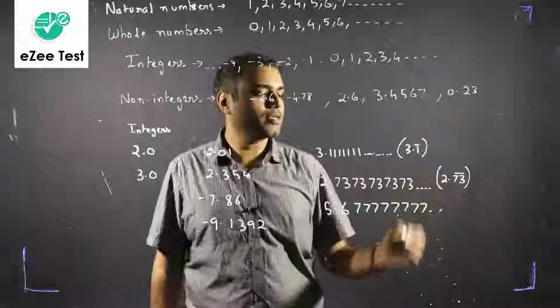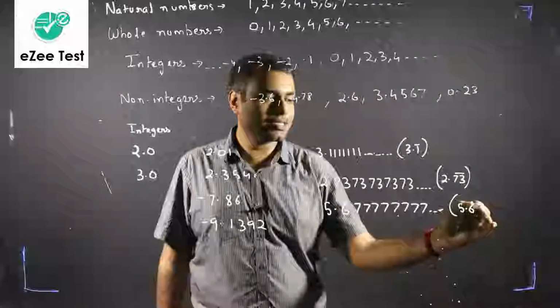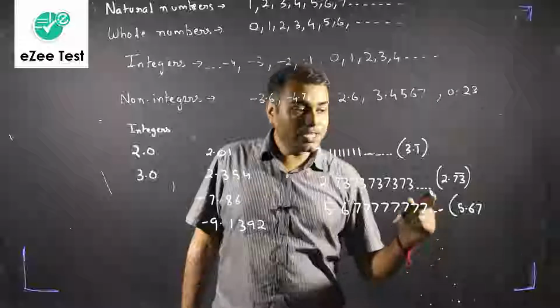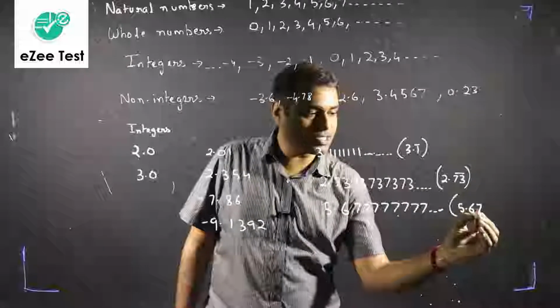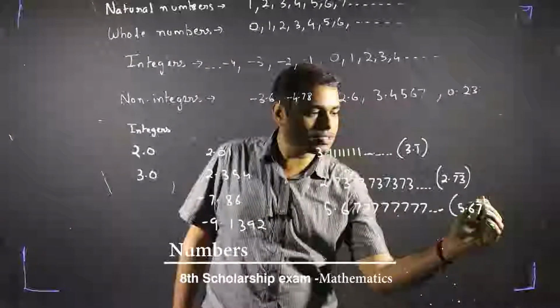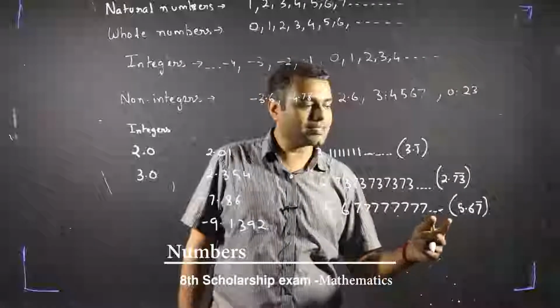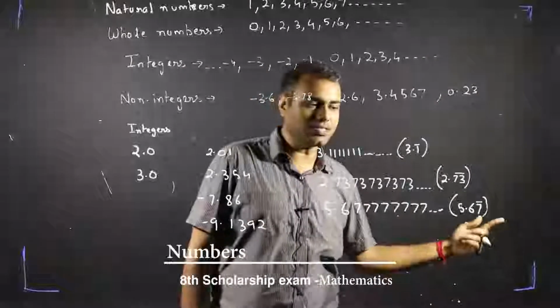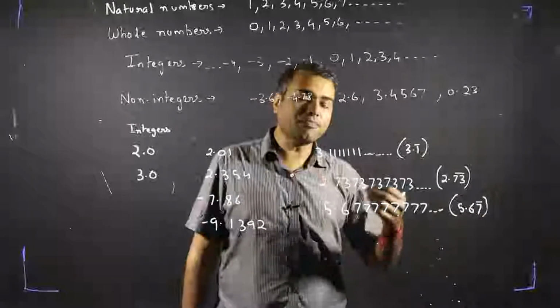5.67777777 and so on. In short notation we can write it as 5.67 with a bar. Now which number is repeating again and again? It is not 6, it is just 7. So I should put my bar over 7 only. So this means it is 5.67777777.